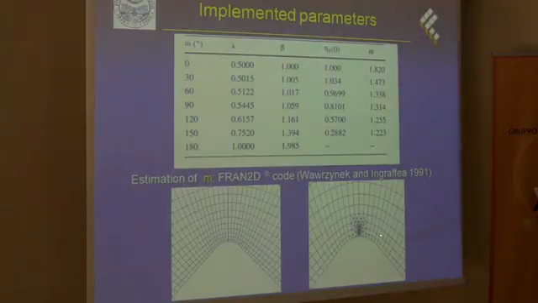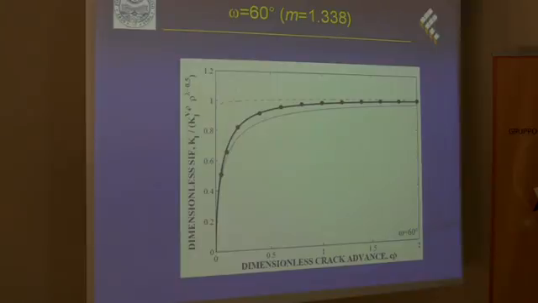We considered a crack stemming from the V notch. The mesh was refined by the software, and then we evaluated the stress intensity factor for different crack lengths. And these are the results, for instance, for omega equal to 60 degrees.